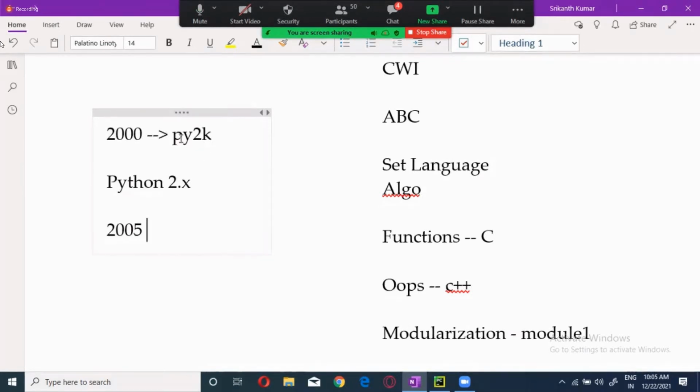That means they want to buy Java. They approached Sun Microsystems to buy Java. And at that time, as I said, 70% of the share was with Java. All the applications were running on it.